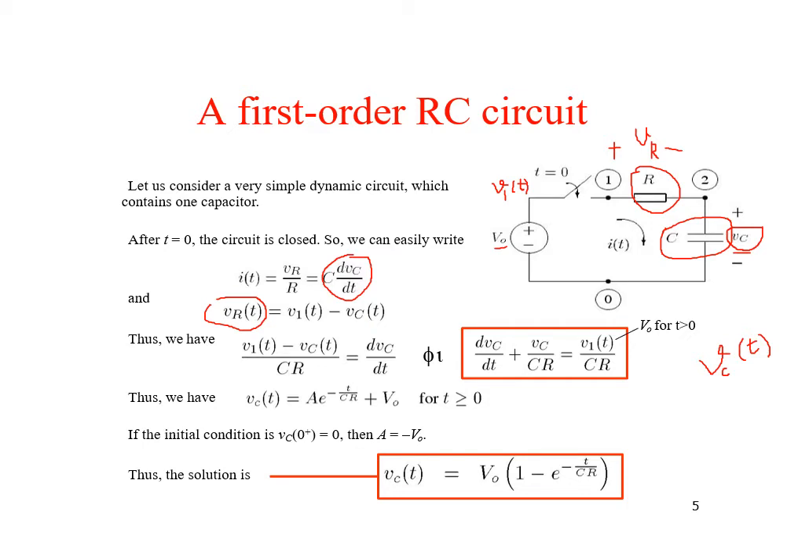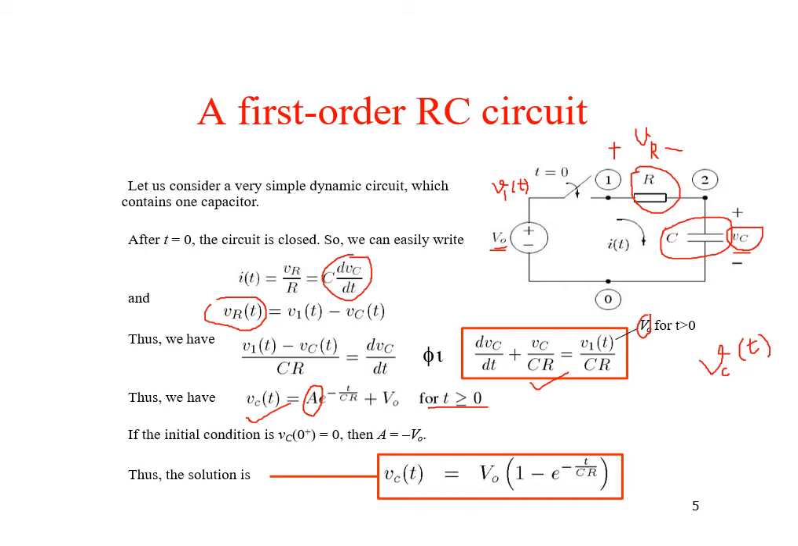Now we will bring this capacitance C to the denominator on the left hand side. So the equation becomes dVc/dt + Vc/RC = V1(t)/RC. Here V1(t) is equal to V0 in that case. So this is a first order differential equation. On solving it, we obtain the solution Vc(t) = A e^(−t/RC) + V0, where A is a constant. This is valid for all t ≥ 0, meaning once the switch is closed.